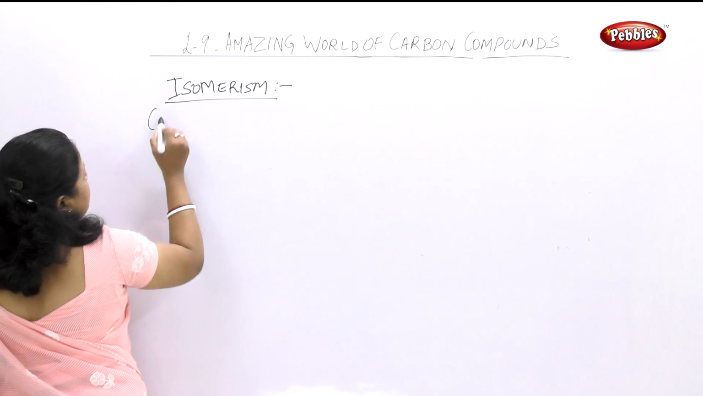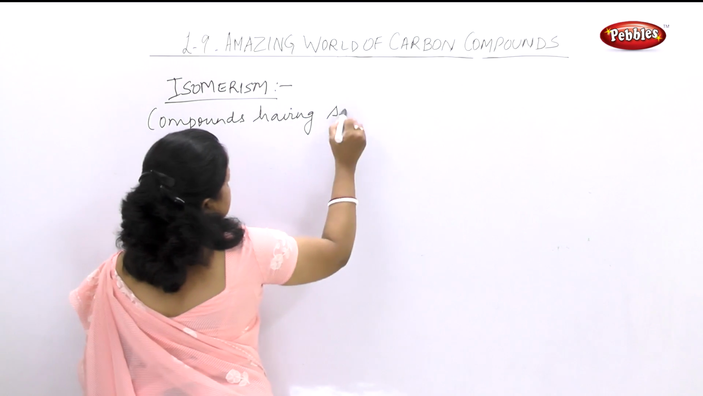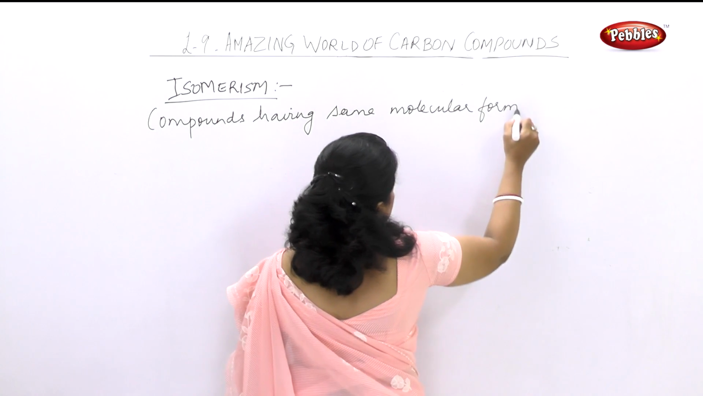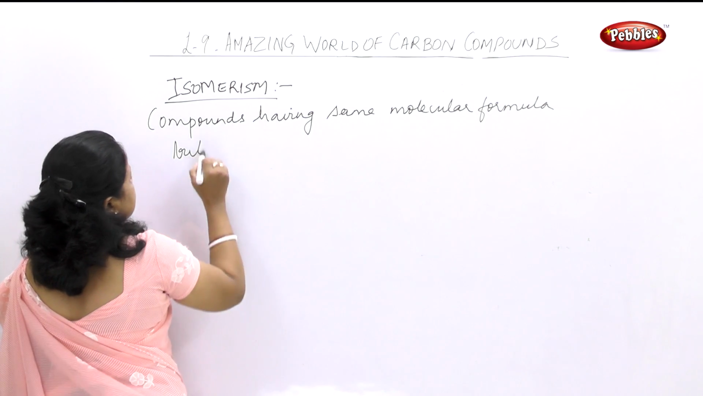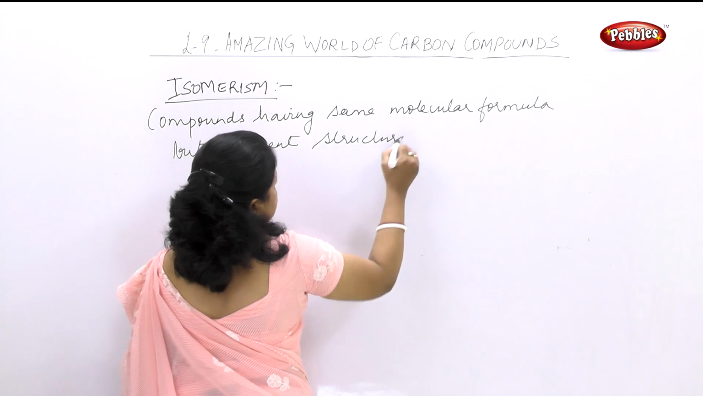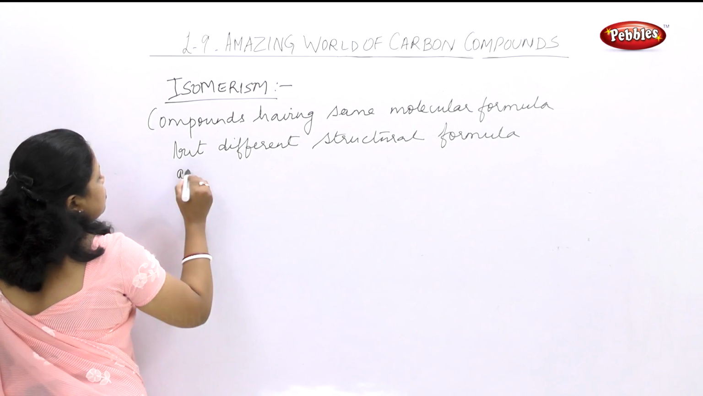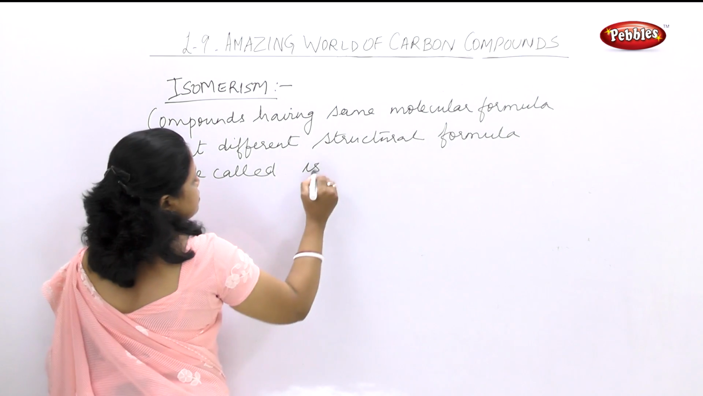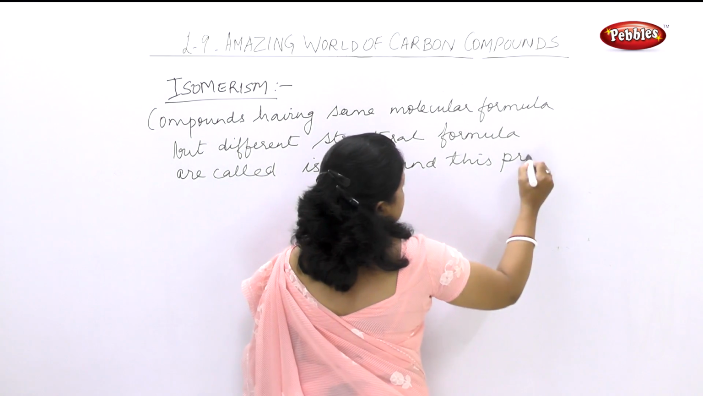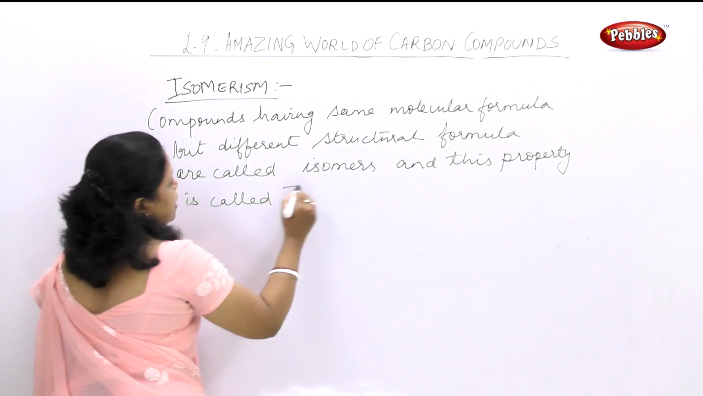Please write along with me. Compounds having the same molecular formula but different structural formula are called isomers, and this property is called isomerism.